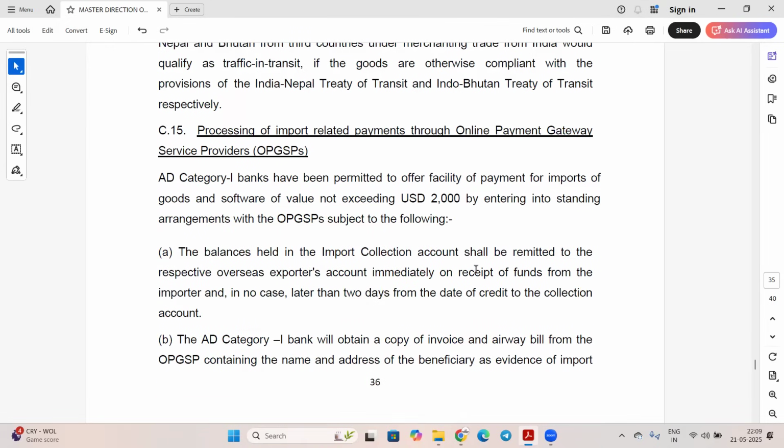Okay, so now it is processing of import related payments through online payment gateway service providers, OPGSP. In this, banks have been permitted to offer facility of payment for import of goods and software of value not exceeding 2000. So up to 2000 का जो payment है for import, they can do from this online payment gateway.